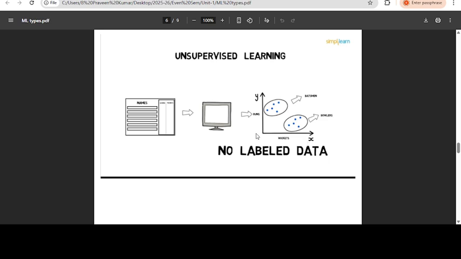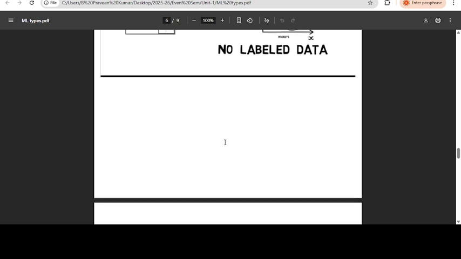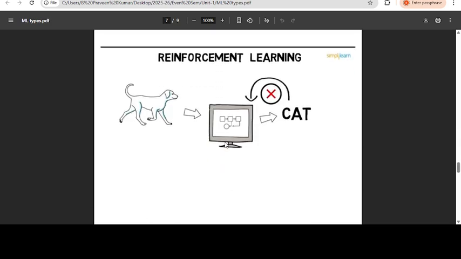For example, if I take runs on the y-axis and wickets on the x-axis, we have two groups: one is batsmen and the other is bowlers. This is one group and this is one more group. We don't have any classification here. That is called unsupervised learning. Okay, now coming to reinforcement learning.